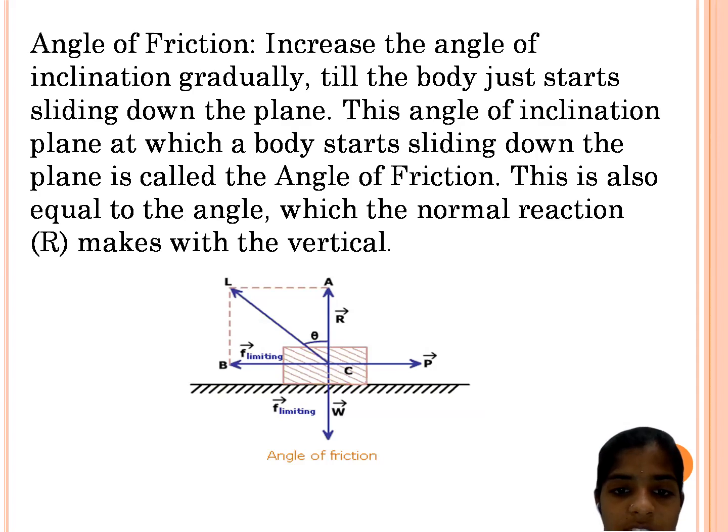This is the block, which is considered as mass, and the normal force is acting in the upward direction and the weight is acting in the downward direction. The limiting friction is acting on the left side, and the applied force is acting opposite to the limiting friction. Then we can obtain an angle in the middle of the block, where it forms the angle theta. We consider R, where F is the limiting friction. The angle which is formed at the block is known as the angle of friction.